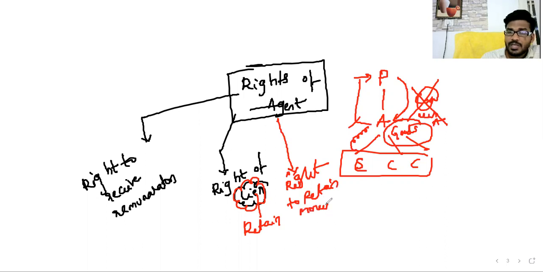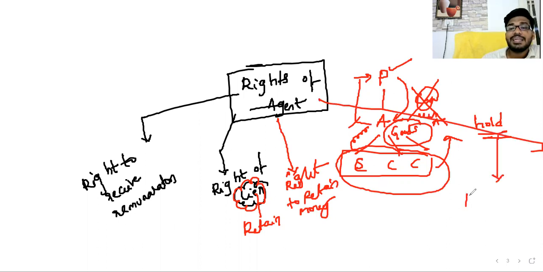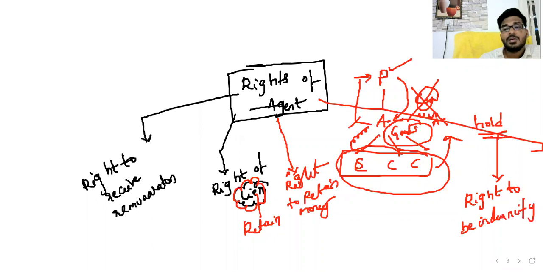So if he is not giving remuneration to me for the sales, and the customer pays some amount to me, I can hold that money without giving it to the principal. That is the right to retain the money. And another right, the right to be indemnified. Because of the principal, if you incur any loss, for example because of the principal's defective title, you have a right to recover it from the principal.